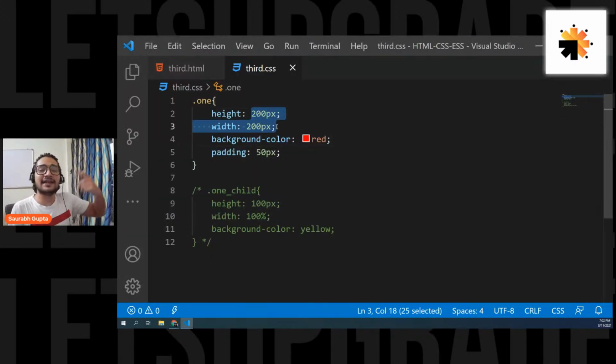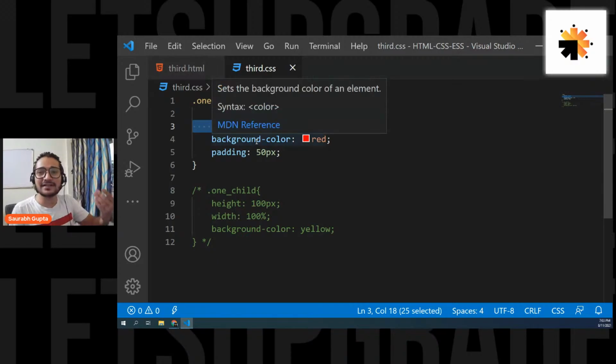It's just an extra 50 pixel added on all the sides, and that is a fake size. That's not real size. You cannot put any content inside it. Is that clear, everyone? Padding is simply a fake size. It makes your element look bigger, but your element is still 200 by 200, and 50 pixel is added onto it.